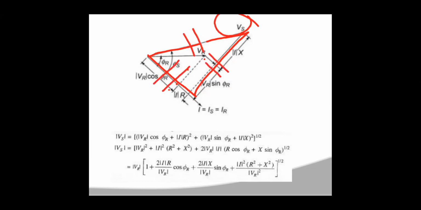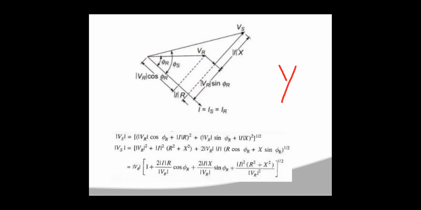That means Vs square equals (Vr cos phi r plus IR) whole square plus (Vr sin phi r plus IXL) whole square. Okay. This is Vs square, right? Then Vs will be the square root of the total value, to the power of 1 by 2. So this equation will be similar to the previous case. Vs is equal to the square root of (Vr cos phi r plus IR) whole square plus (Vr sin phi r plus IXL) whole square.